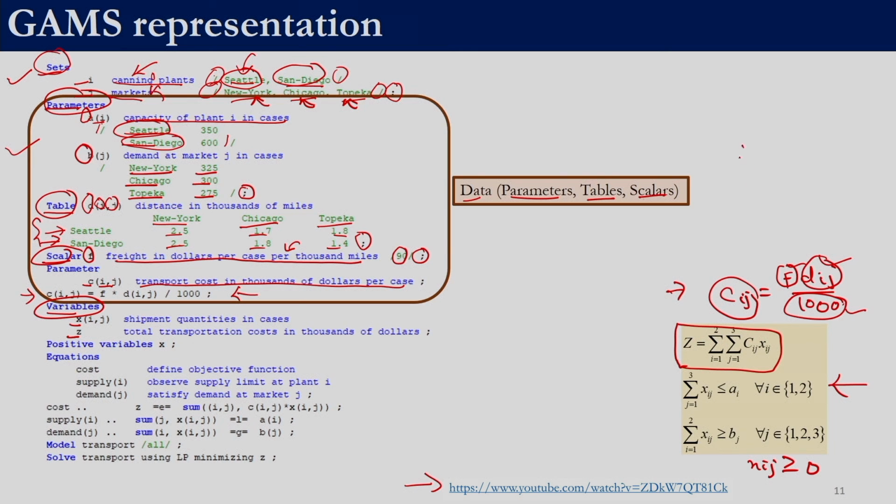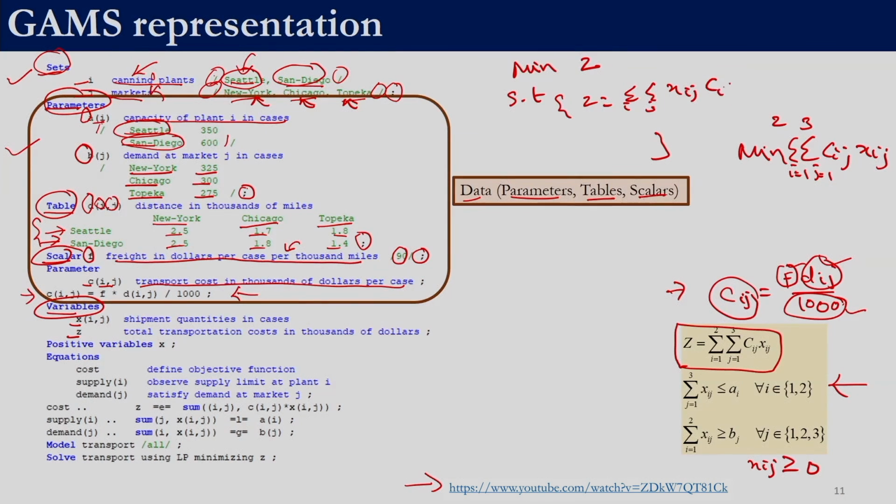So, instead of minimize summation Cij xij, i equal to 1 to 2 and j equal to 1 to 3, what we are doing is we are saying minimize z, subject to whatever the rest of the constraints are, and in addition we also have this equation which says z is equal to summation over i and summation over j of xij Cij. That is why we have this variable. This variable z will indicate the total transportation cost in thousands of dollars. That is the purpose of this variable z.